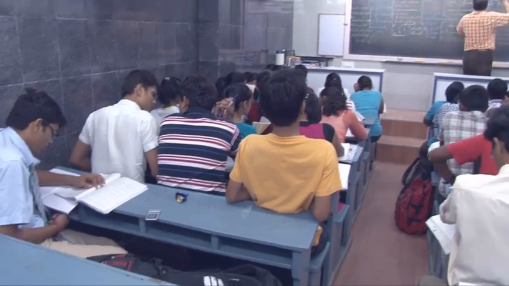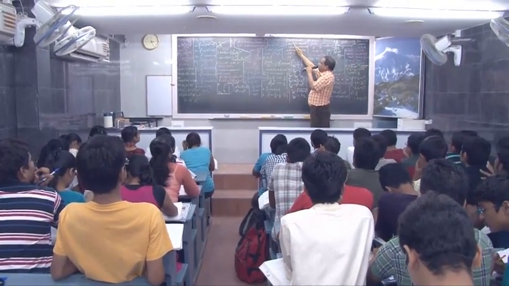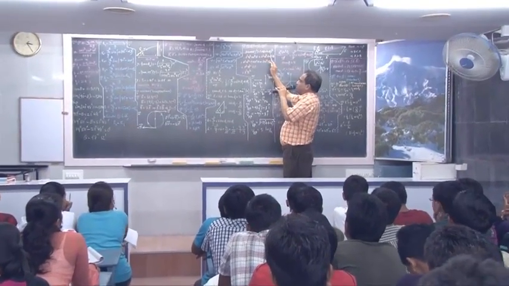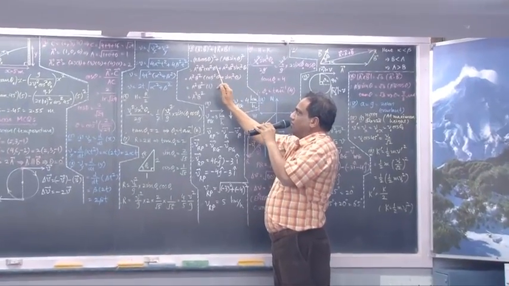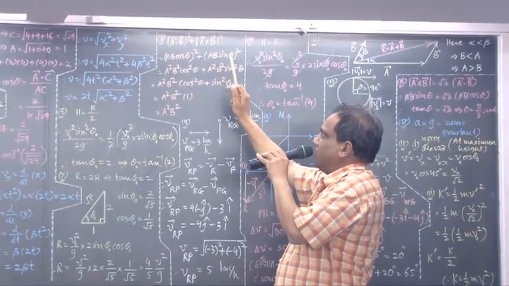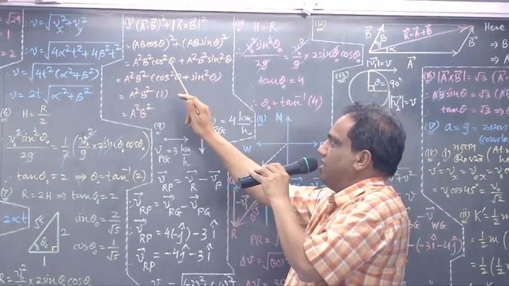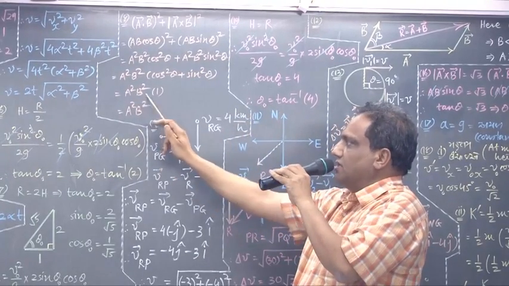Come on. Square of this plus square of this. We want, what is vector A dot vector B? What is the magnitude of vector A cross vector B? Make this thing square. A square, B square, cos square theta, plus square of this, A square, B square, sin square theta. A square B square common. Inside the bracket cos square theta plus sin square theta, which is nothing but 1. So it is A square B square.